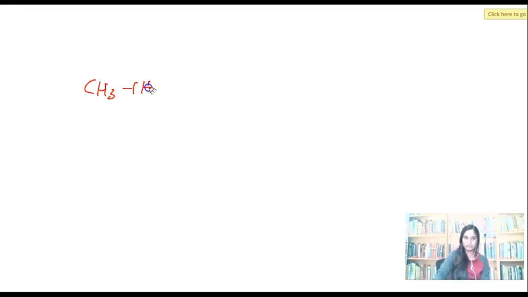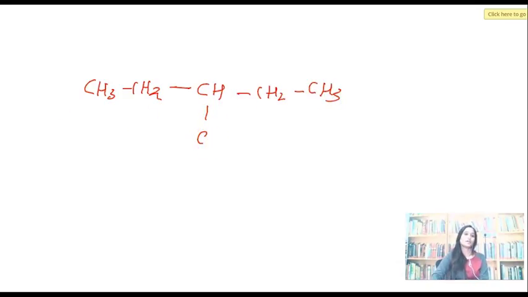CH3, CH2, CH, CH2, CH3. Not chloro again. I'll give you something else. Okay, so there you go. I'll not tell you what this functional group is because you know it, right? So try to name this functional group and tell me the name quickly.